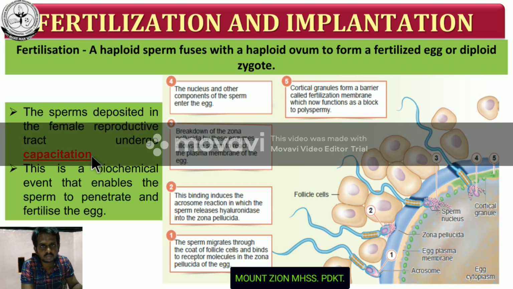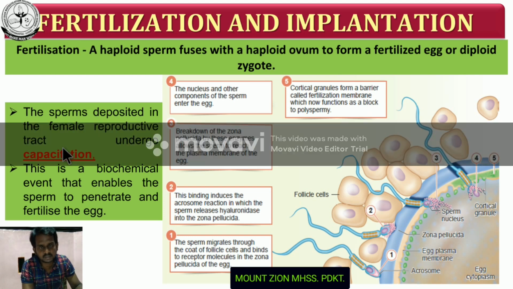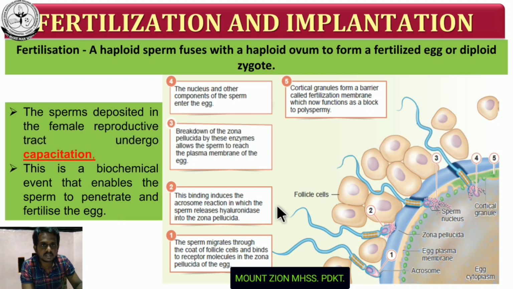Before the sperm enters the egg, another process takes place. This process is called capacitation. So what is meant by capacitation? Capacitation is a process that helps to activate the sperm. The sperm physically attains maturity with the help of the capacitation process. It is a biochemical process that enables the sperm to penetrate and fertilize the egg. Without the capacitation process, there is no fertilization. Capacitation helps the entry of sperm into the egg.